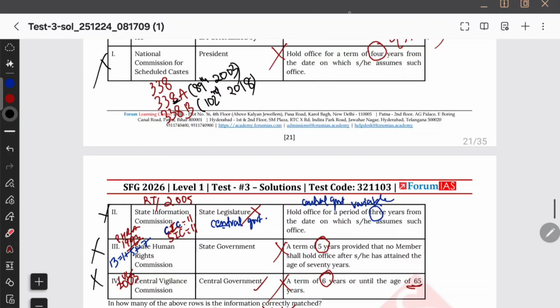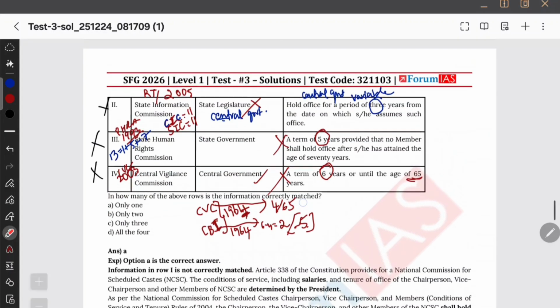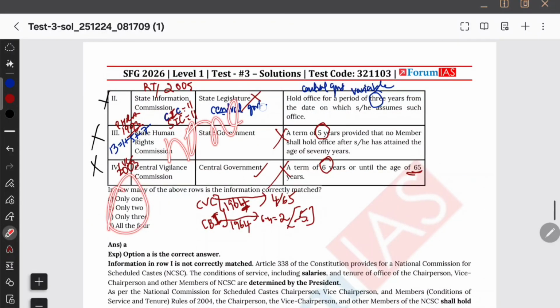Oh. There is no option which is saying that all 4 are wrong. Therefore we might have been mistaken somewhere. तो all 4 तो गलत है. तो max to max अगर हम एग्जाम हॉल में है तो क्या चूज करेंगे? If you know all 4 are wrong, but there is no option which is saying none. Luckily, that's your luck. Therefore you need to choose only one in such scenario.